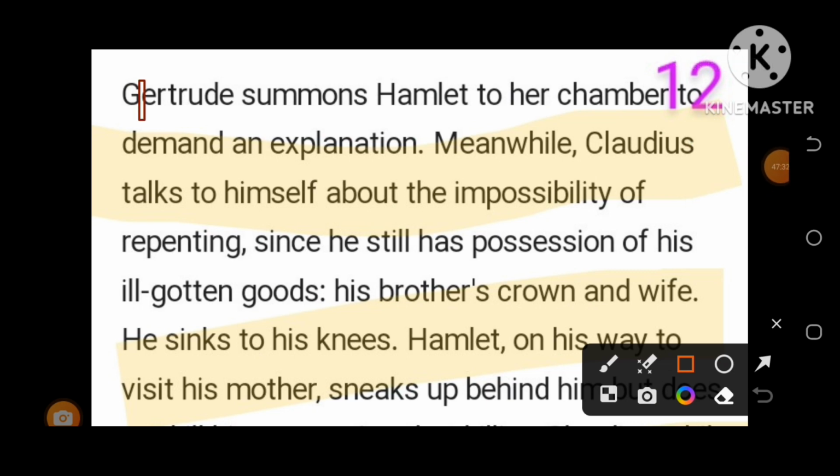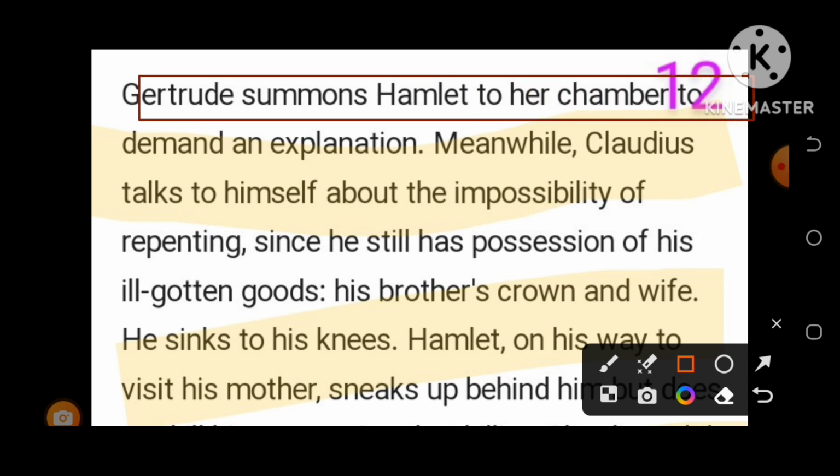After this, Gertrude summons Hamlet to her chamber. Yes, after that episode, Gertrude also became sad and summoned Hamlet to her own chamber, and she demanded an explanation of why he had done so.